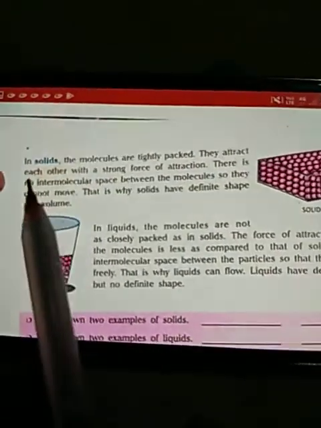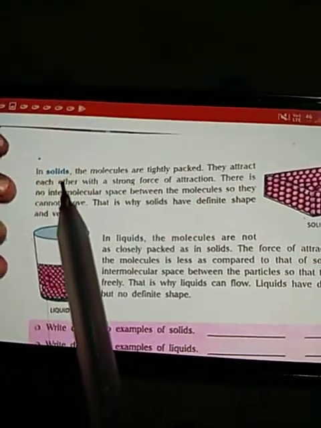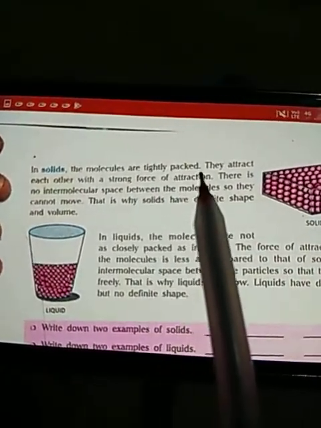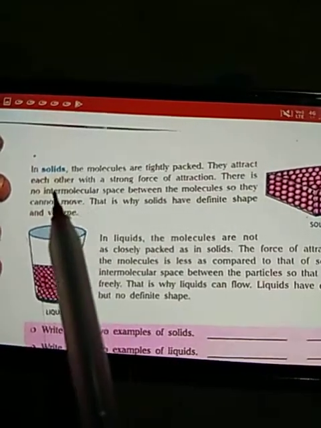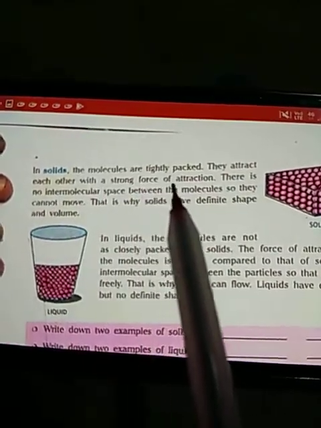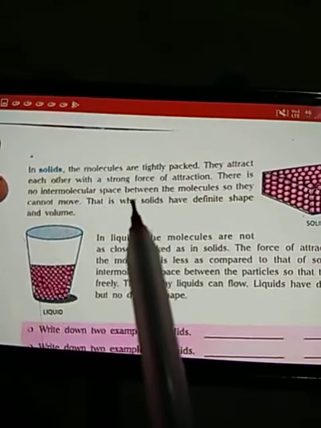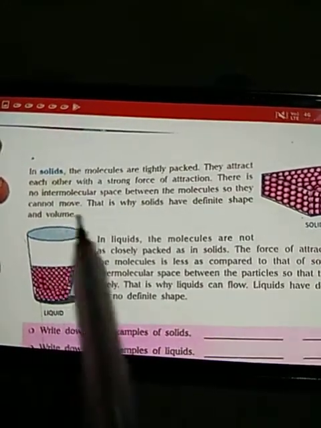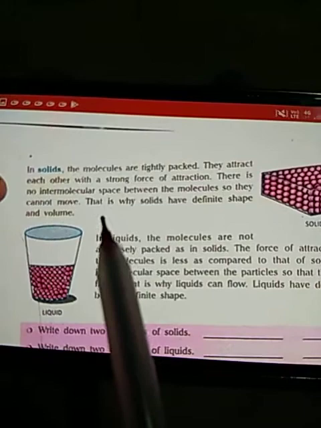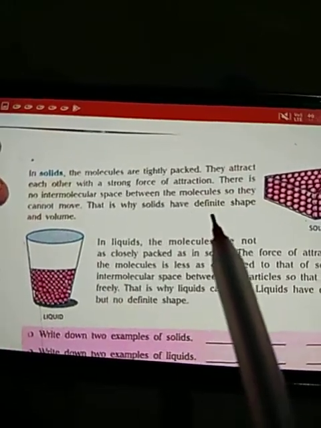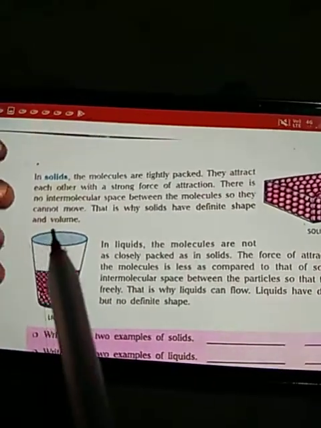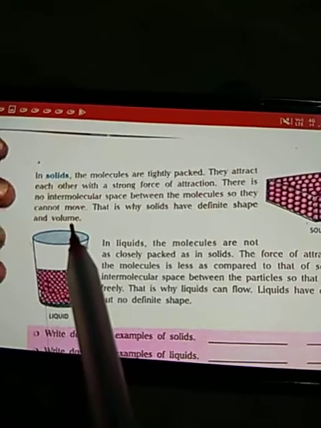So let us now read. In solids, the molecules are tightly packed. They attract each other with a strong force of attraction. There are no intermolecular spaces between the molecules, so they cannot move. That is why solids have a definite shape and volume. Volume means mass, weight. Okay?